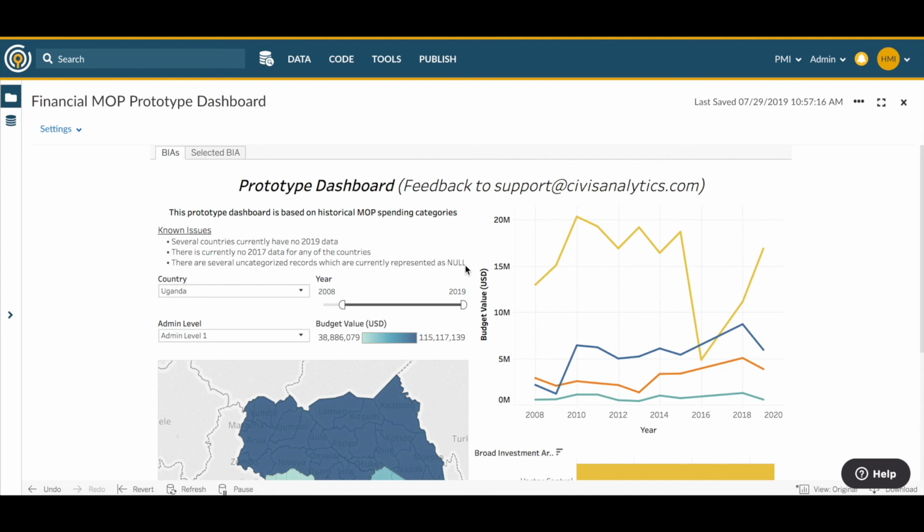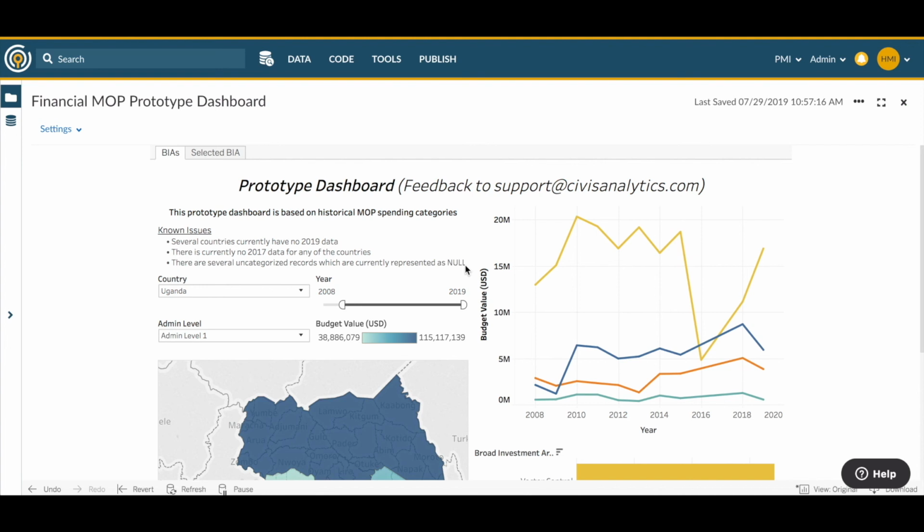Here is the new financial MOP prototype dashboard. We're going to talk through one example question you could explore by using the financial dashboard in conjunction with the quarterly report. Since we're using simulated quarterly report data for this video, we won't worry about actually finding an answer to the question, but want you to know that this is the type of example you could explore using your real quarterly report data. So the question we're going to explore is, in the past 3 years, where in the country has PMI invested the most in the other case management implementation subcategory under the case management investment area?